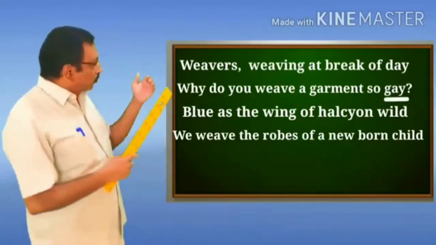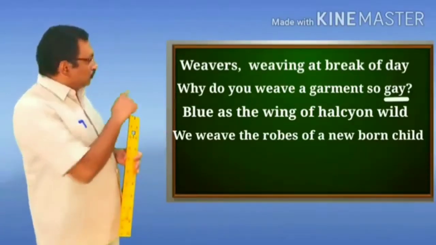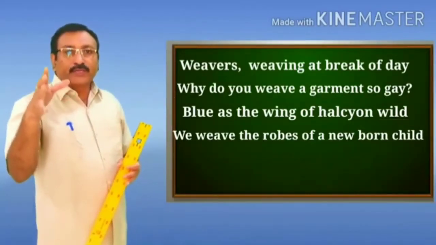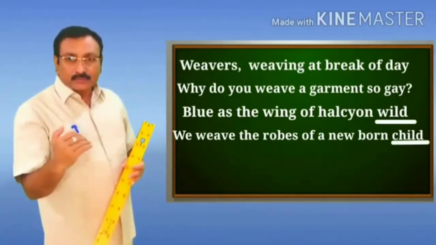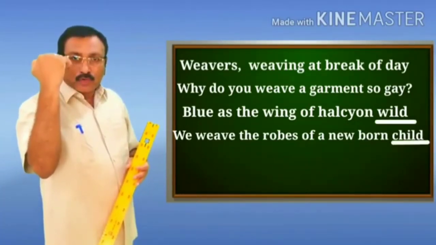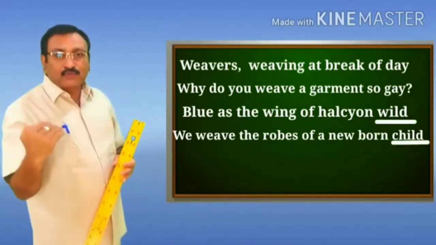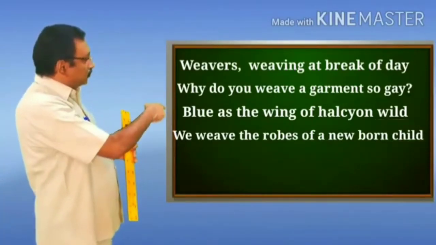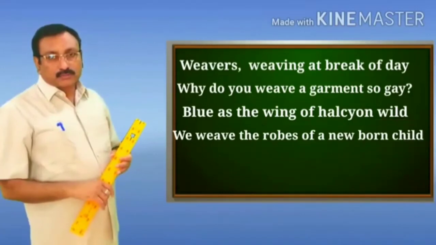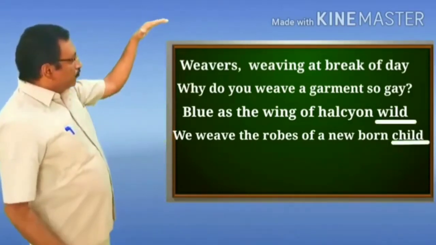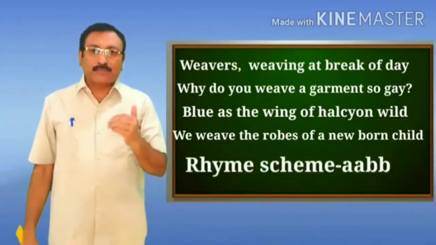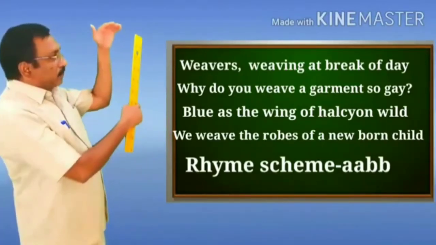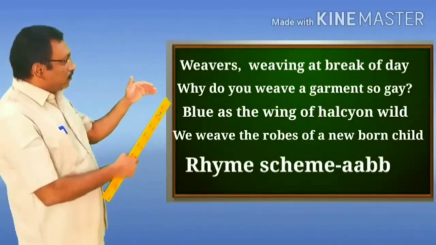Now let us look at the third and fourth lines. The third line ends with the word wild, and the fourth line ends with the word child. So the word wild rhymes with the word child, so we can say that the third line rhymes with line 4, and therefore the first stanza has the rhyme scheme A, B, B: day, gay, wild, child.